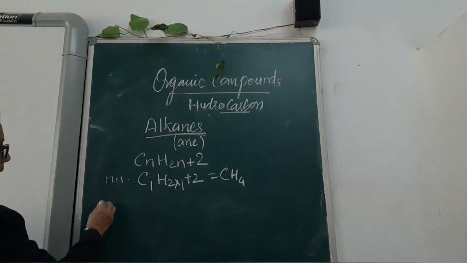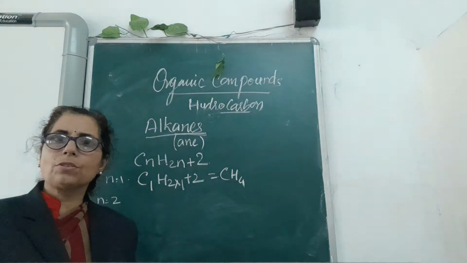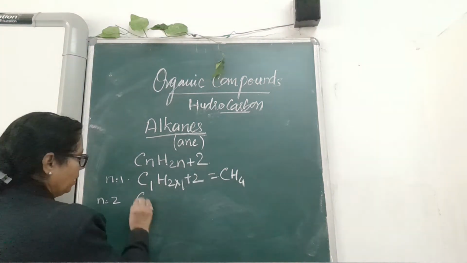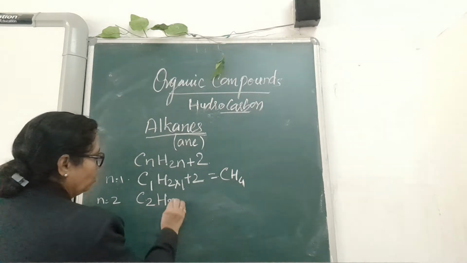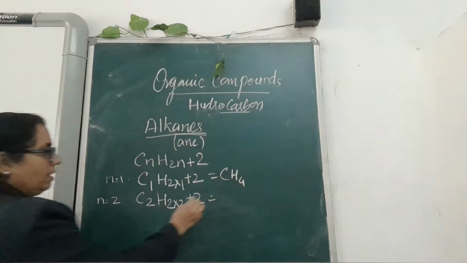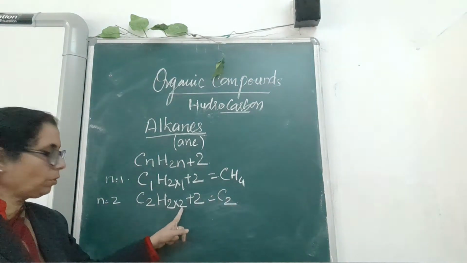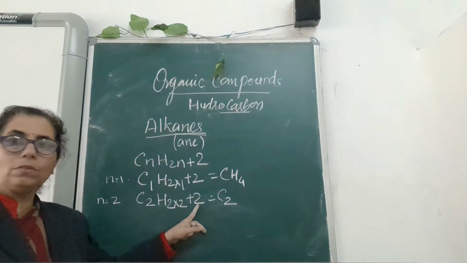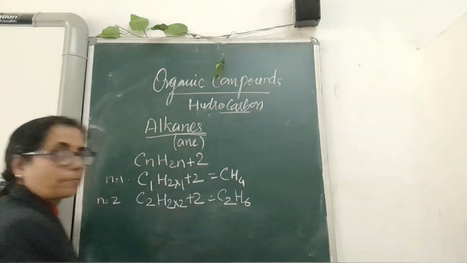When n is equal to 2, in place of n we write 2, and hydrogen is 2 into 2 plus 2. So what do you get? Carbon is 2, and hydrogen is 2 into 2, which is 4, plus 2, which is 6. So C2H6.